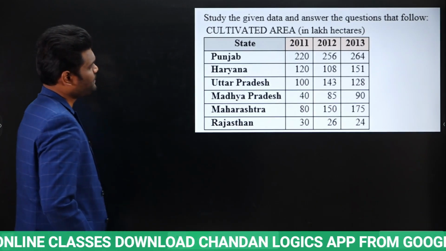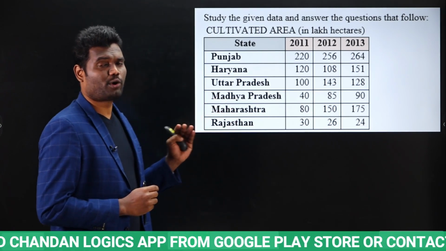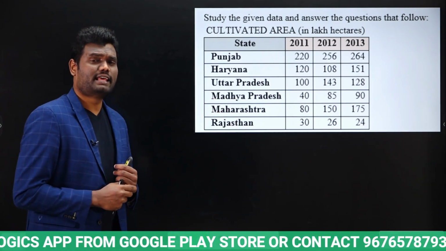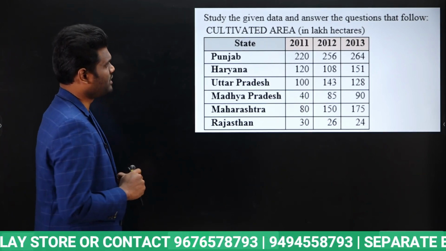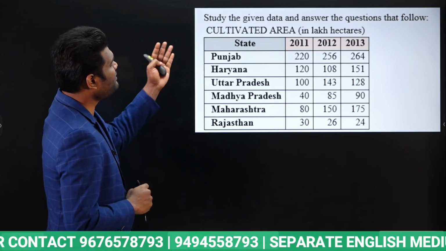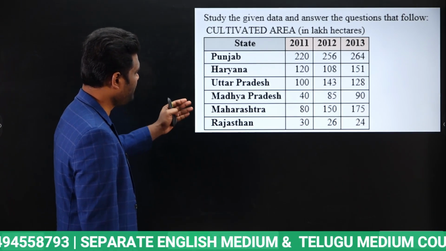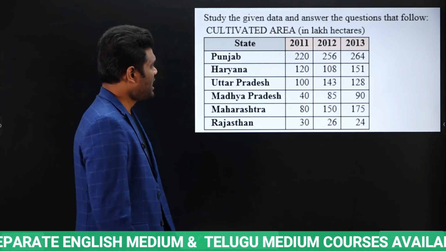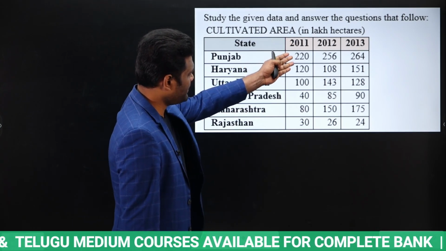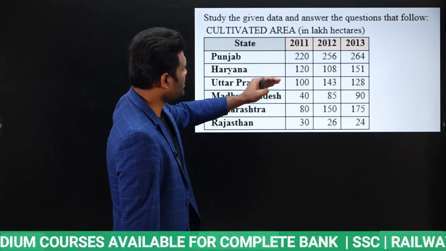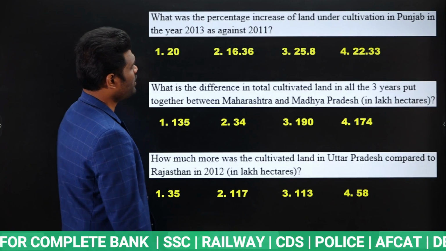Okay. Next, we have a question based upon a tabular graph. Even this is very, very important when you are writing NTPC examinations. They ask a minimum of 3 questions based upon graphs. Data interpretation is very, very important. Now this is based upon cultivated area in lakh hectares for different states: Punjab, Haryana, UP, Madhya Pradesh, Maharashtra, Rajasthan, and years 2011, 2012, 2013. For each state, the cultivated area in lakh hectares was mentioned. Okay. Now look at the first question.